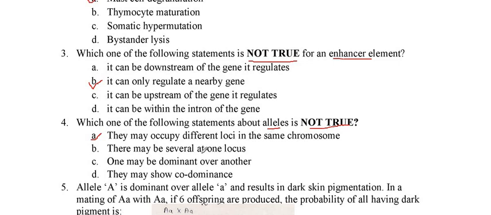There may be several alleles at one locus, one allele may be dominant over another, and they may also show codominance. But many alleles are present at the same locus, and saying they occupy different loci in the same chromosome is not true. So option A is the right answer.